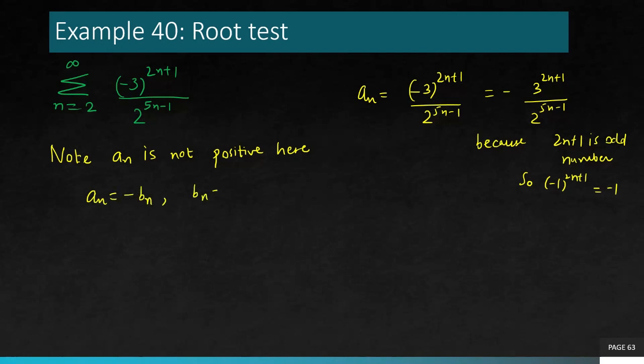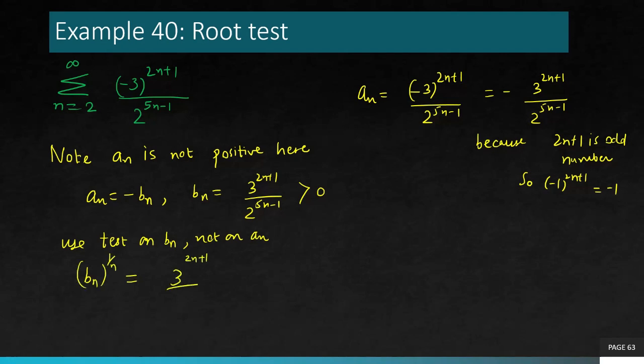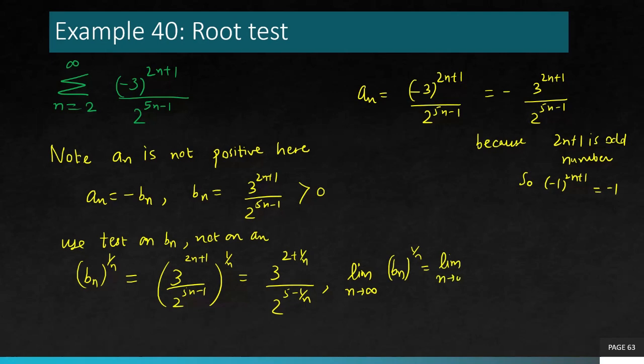So I can write an as minus bn, where bn is free from the negative sign. Now bn is a positive term series, so I'm going to use root test on bn, not on an. So for bn to the power 1 over n, this is what you get when you raise bn to the power 1 over n. Divide the power by n and now take the limit as n goes to infinity, bn to the power 1 over n. You will get 3 to the power 2 plus 1 over n divided by 2 to the power 5, which is 9 over 32, less than 1.